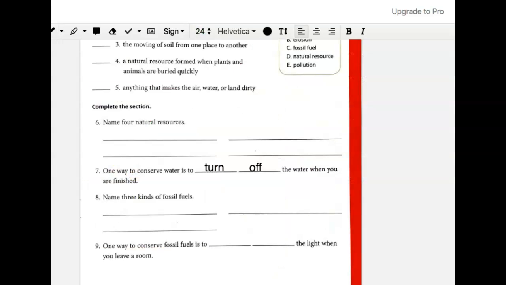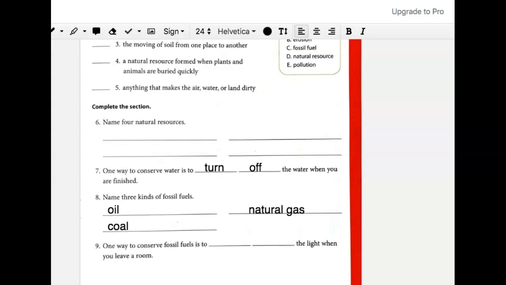So you can write down oil, coal, and natural gas. Number 9, one way to conserve fossil fuel is to blank blank the light when you leave the room. What can we write down to complete the sentence? What can you do when you leave the room?